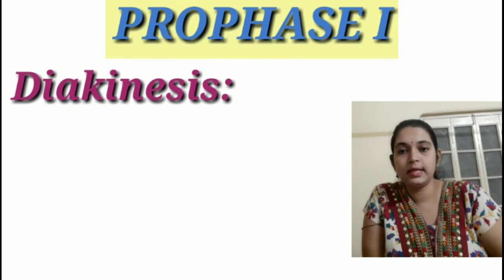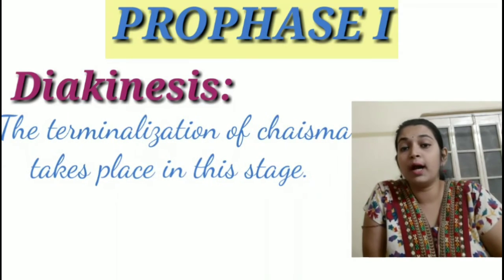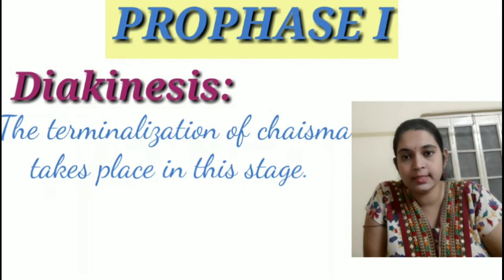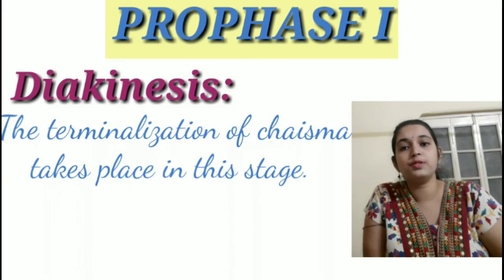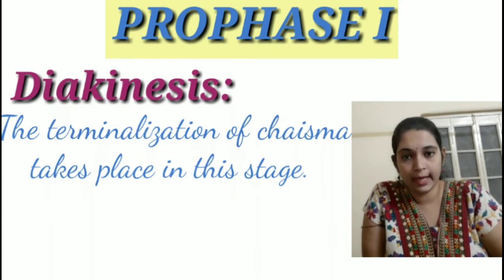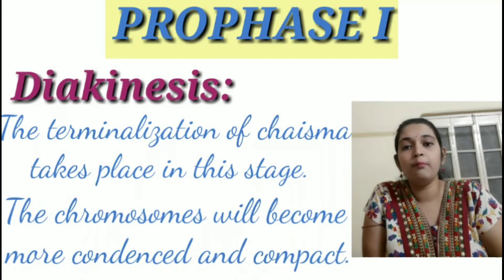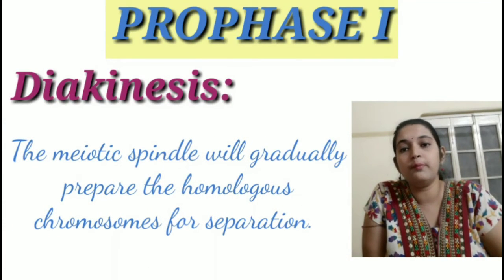Now we come to the last and final stage of prophase 1, known as diakinesis. The remarkable event of this stage is the terminalization of the chiasmata. We have already seen that the chiasmata is the X-shaped structure formed in the previous diplotene stage, but in diakinesis the chiasmata will be terminalized. The chromosomes become more and more condensed and compact so that they can be easily visible under the microscope. The meiotic spindles gradually prepare the homologous chromosomes for separation.